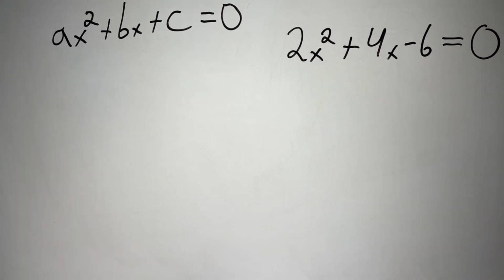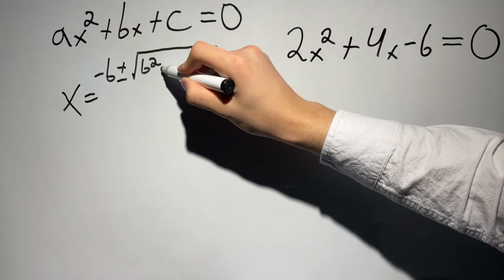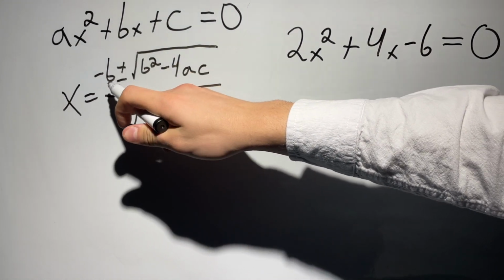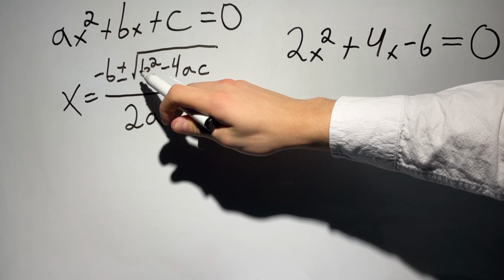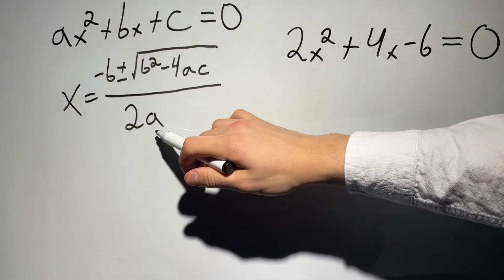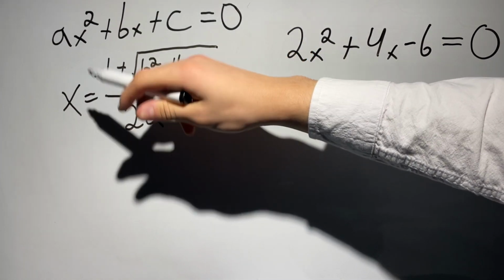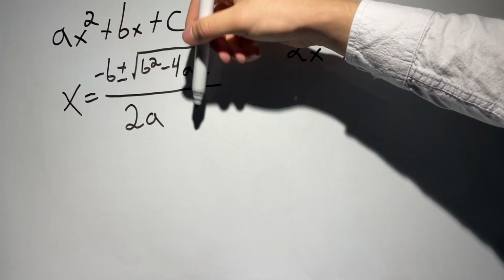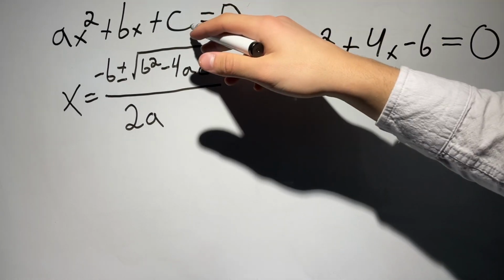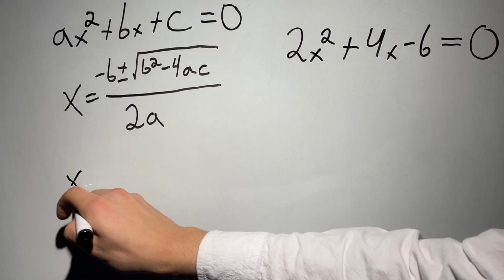Now here, I'll just write the formula so we can plug in the numbers. Sorry for the small numbers, but this right here is b, this right here is b, this right here is a, this right here is c, and this right here is a. And yes, this letter right here means this letter right here. And that's pretty much the whole formula. Now let's just plug in the values.